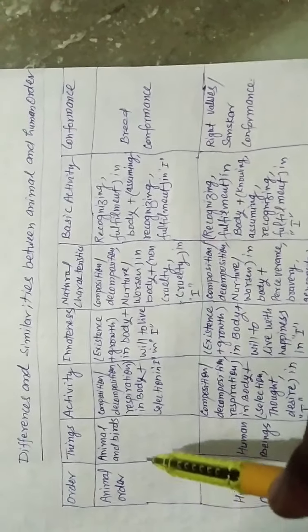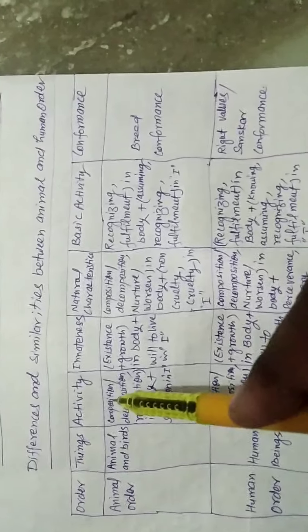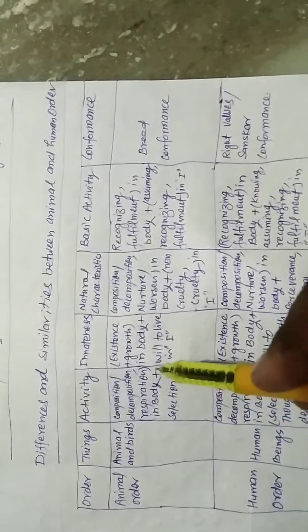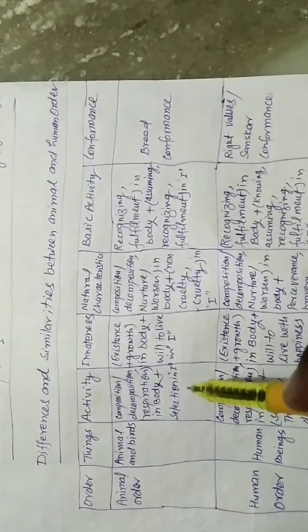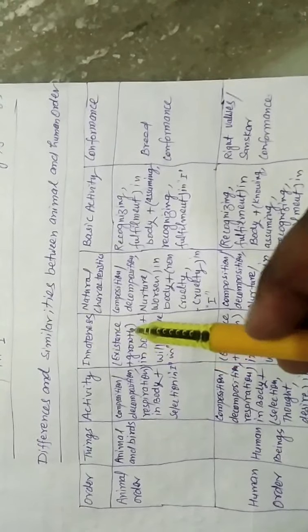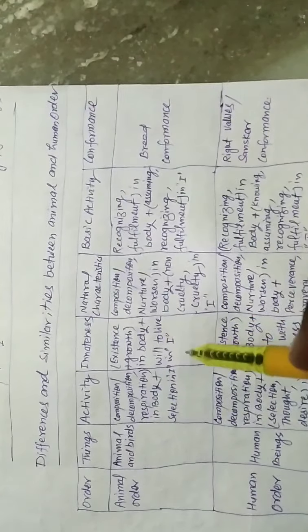Number 1, animal order. Things are animal and birds. Activities are composition or decomposition, respiration in body plus selection in I, innateness, existence plus growth in body and will to live in I.